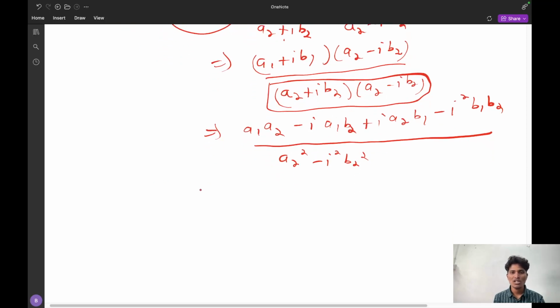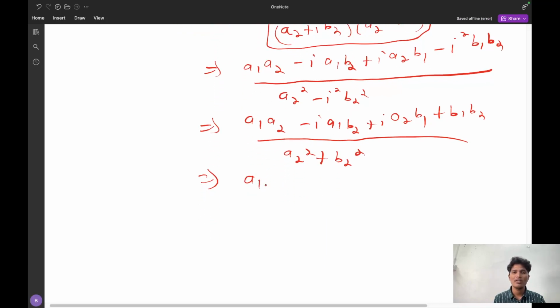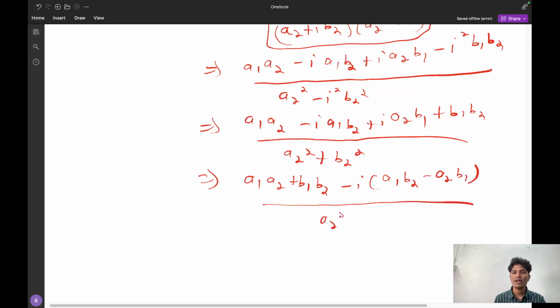Yes, so if you observe carefully, this is a1 a2 minus iota a1 b2 plus iota a2 b1, and here i square is minus 1, into minus, it is plus b1 b2 divided by a2 square. But here it is minus i square is plus 1, so plus b1 b2. If I write neatly, that is a1 a2 plus b1 b2, and if I take iota common, that is a1 b2 minus a2 b1, this entire thing is divided by a2 square plus b2 square.